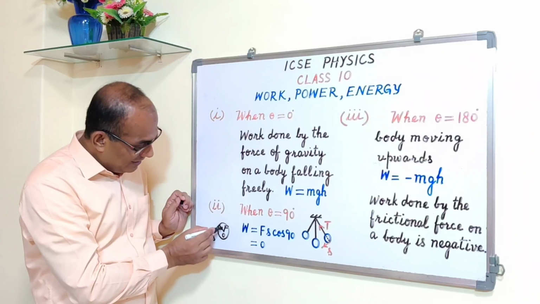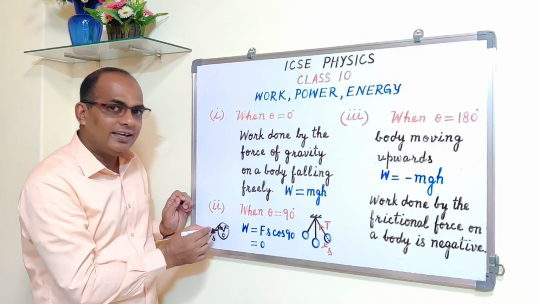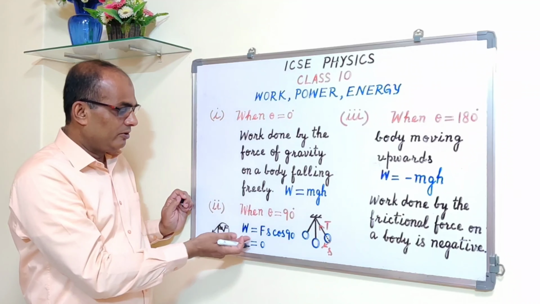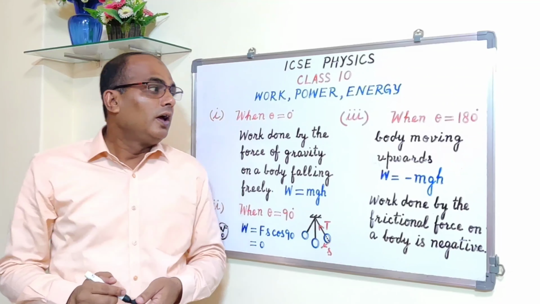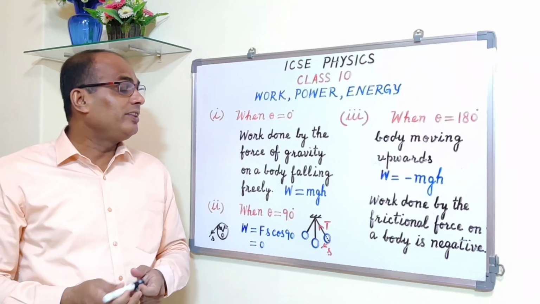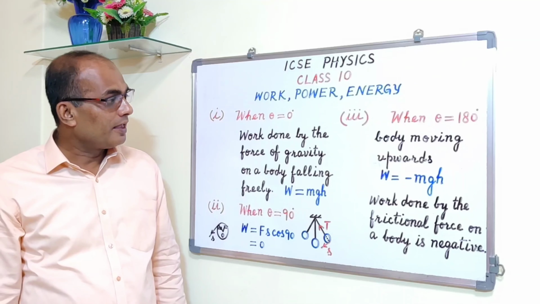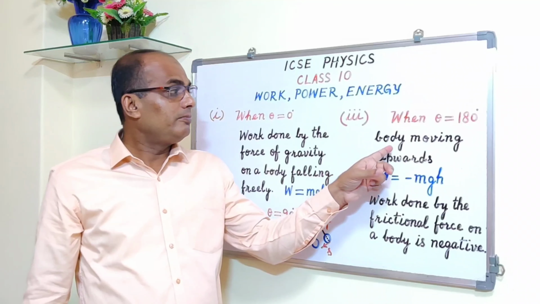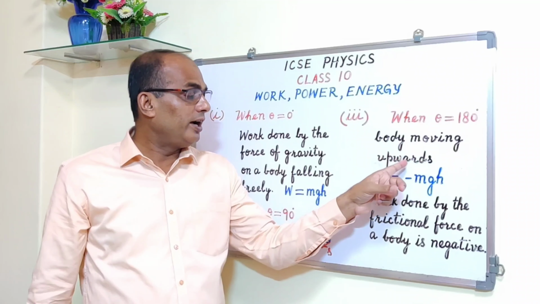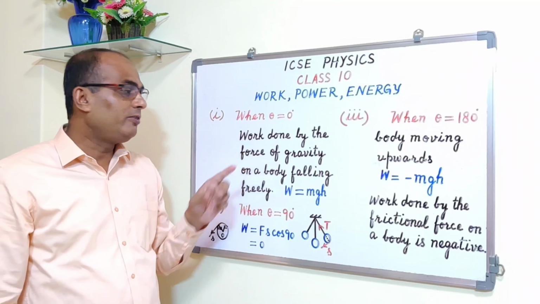So the angle between F and S is 90 degree, and so again you apply the same formula, W is equal to Fs cos 90 degree, and the work done is 0. The third point is when theta is equal to 180 degree, I have written body moving upwards. You can complete from here.